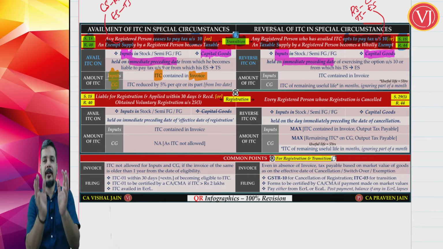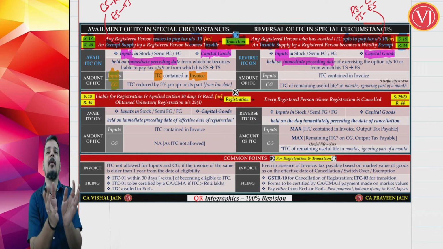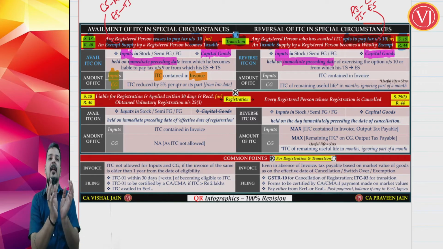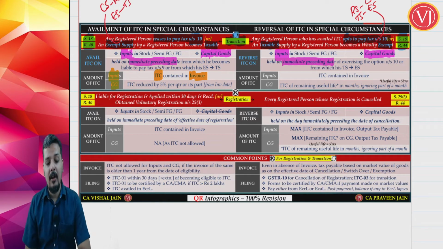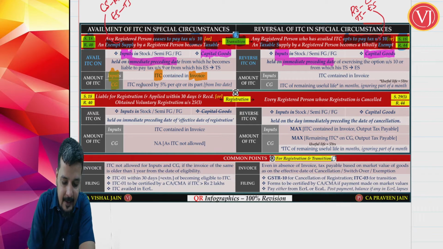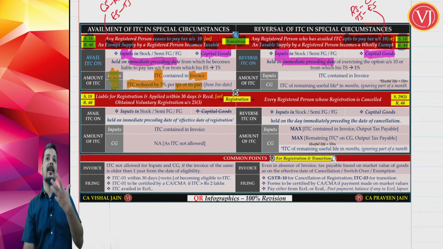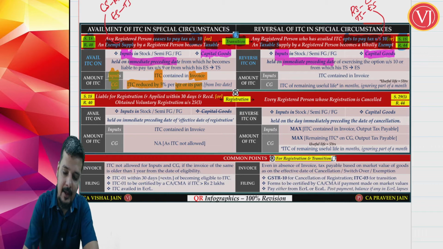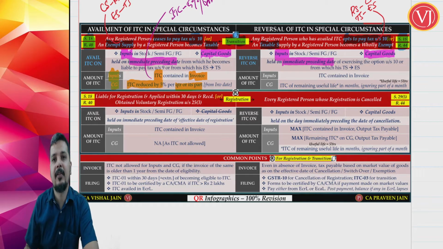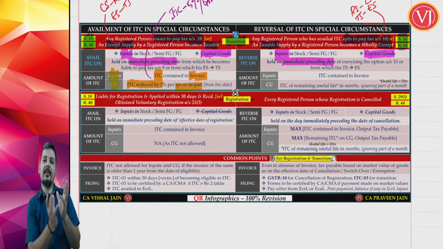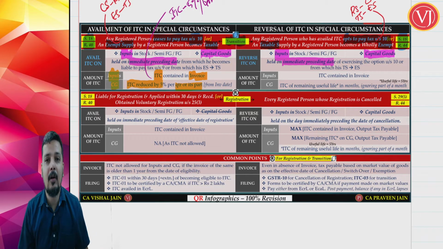It's very simple. You take the stock of inputs lying as such or in the form of work in progress or in finished goods. You have to convert it and see the invoice, what was the credit, take it. On the capital goods, it is ITC reduced by 5% per quarter or part thereof. So you cannot take the entire input tax credit on the capital goods, right? The formula goes this way: ITC minus 5% per quarter or part thereof. Subtraction method, right? Whatever was the ITC on the capital goods minus 5% per quarter or part thereof.